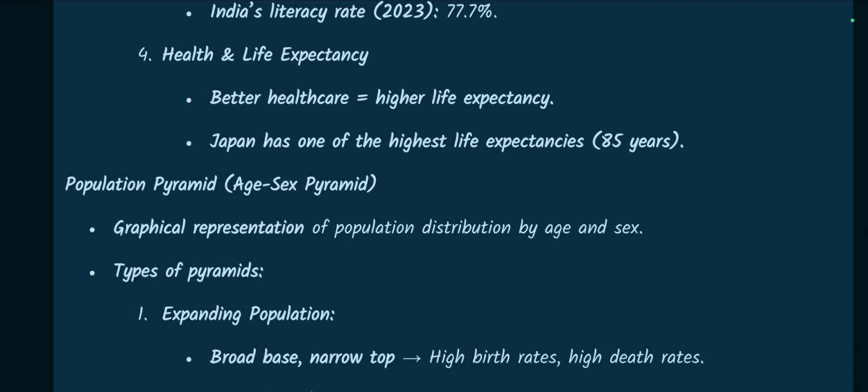Number 4, health and life expectancy. Better healthcare means higher life expectancy. Japan has one of the highest life expectancies, that is 85 years.